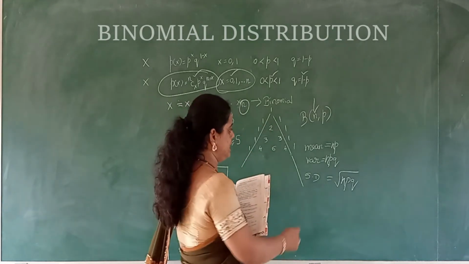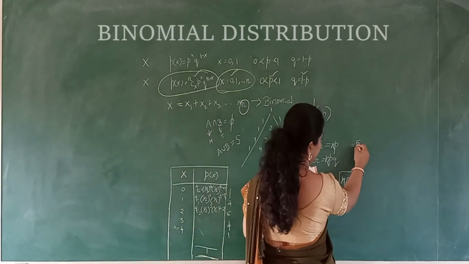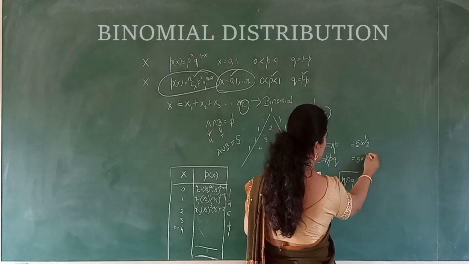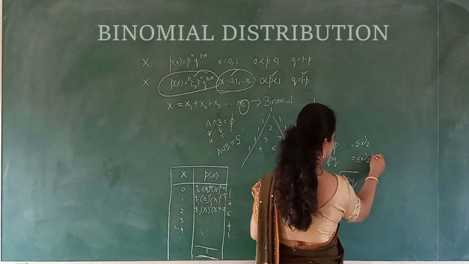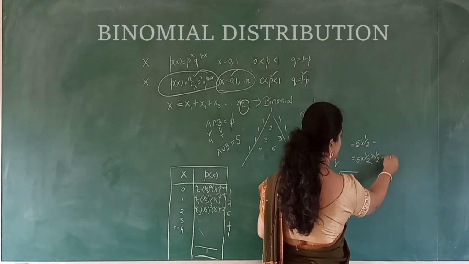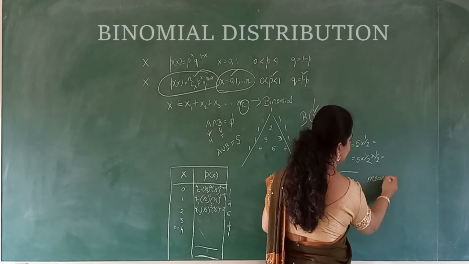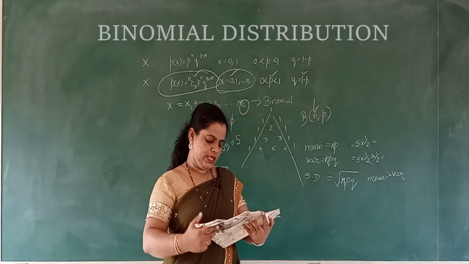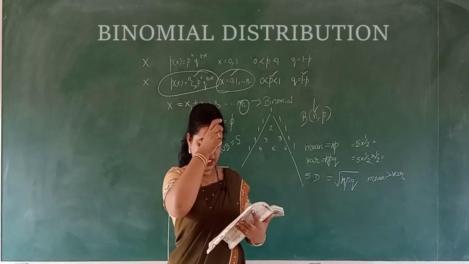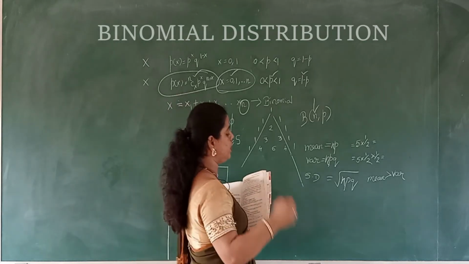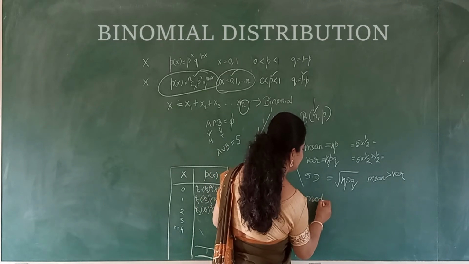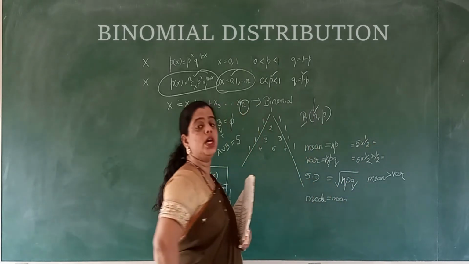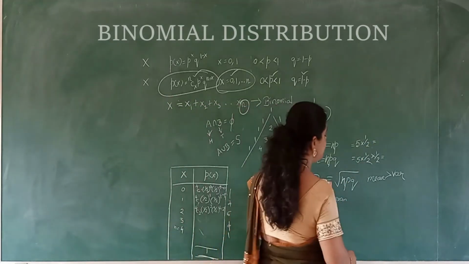We'll try this one with the coin. If it is tossed 5 times, 5 into 1 by 2 is the mean, as well as 5 into 1 by 2 into q, and q is equal to 1 minus p, that is also 1 by 2. So do this and check whether mean is greater than variance. You will get it as mean is greater than variance. Check. Okay, then comes the mean and the mode are equal if np is an integer. So they are talking about the mode also, and they say that mode is equal to mean. Whatever you calculate here is also equal to the mode when np is an integer.